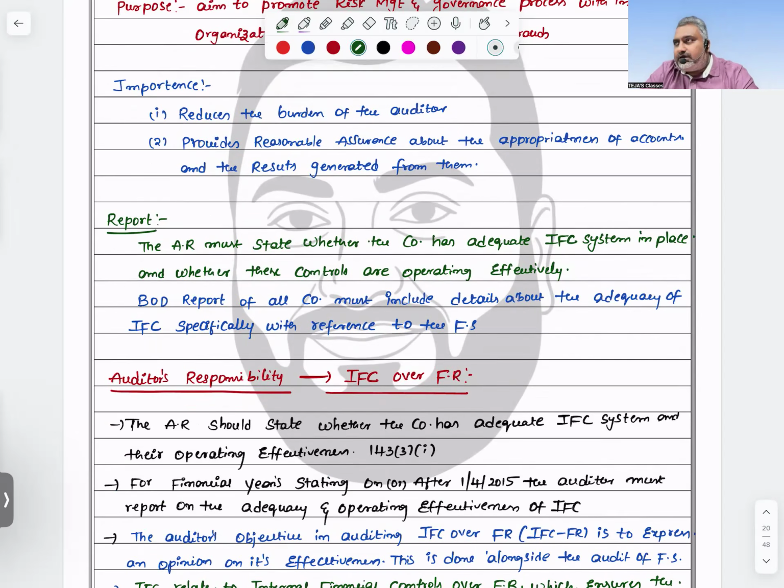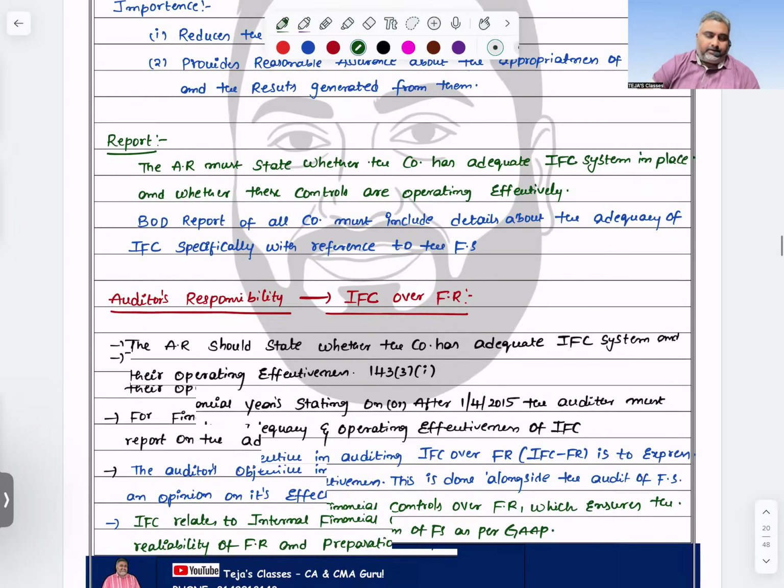And the board of directors' report should also include the adequacy of IFC, especially its relevance to the financial statements. So it should be included in my audit report, and in the board of directors' report also regarding the IFC part. And what is my responsibility as an auditor regarding internal financial controls over financial reporting?